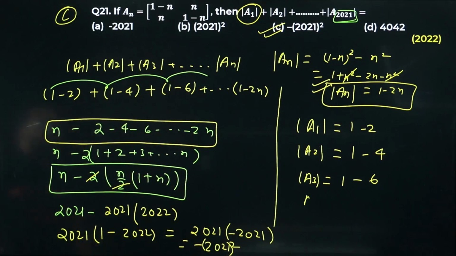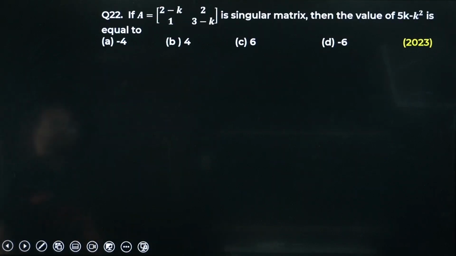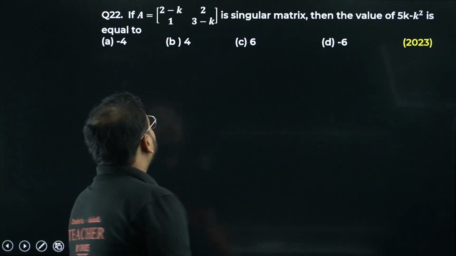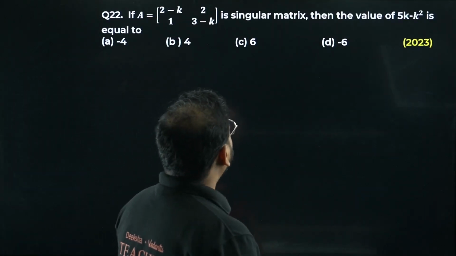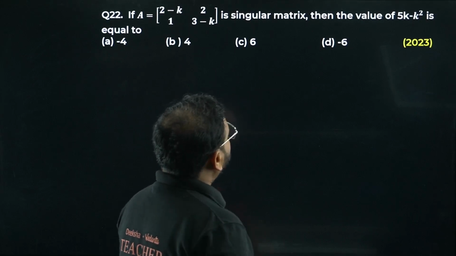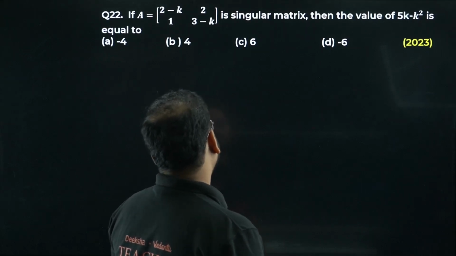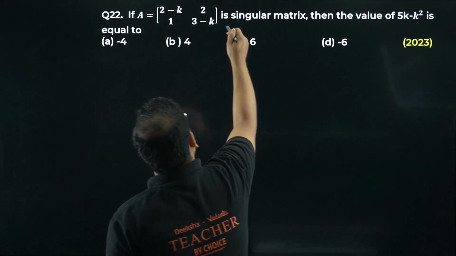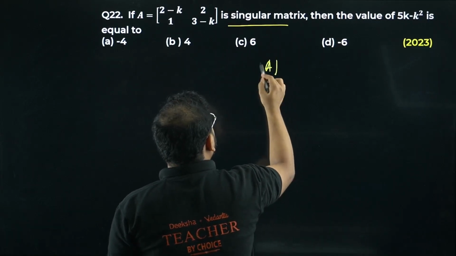Moving on to question number 22 now. Question number 22. What we have, if A equal to this condition is there for a 2 cross 2 matrix, find the value of 5k minus k square. Okay, they have given it as singular, right? It means they have given determinant of A is nothing but 0.